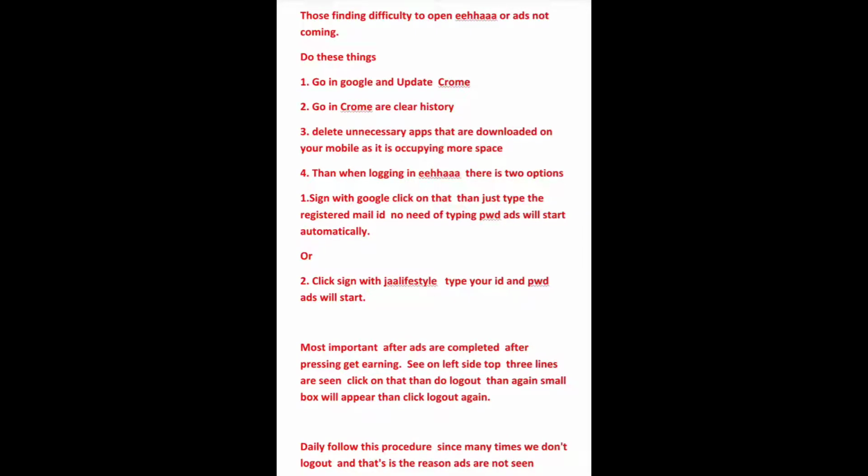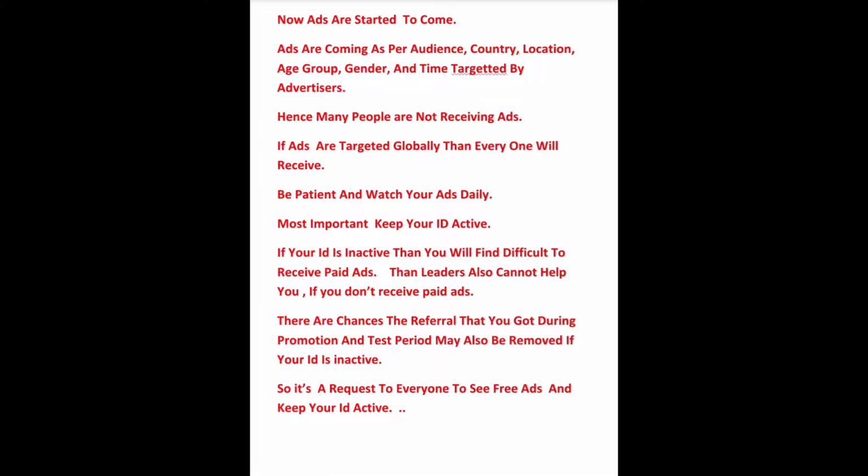Most important, after ads are completed, after pressing get earning, see on the left side top, 3 lines are seen. Click on that and go to log out, and then again a small box will appear, then click again log out. Follow this procedure daily, since many times we don't log out, and that's the reason the ads are not seen on your IDs.